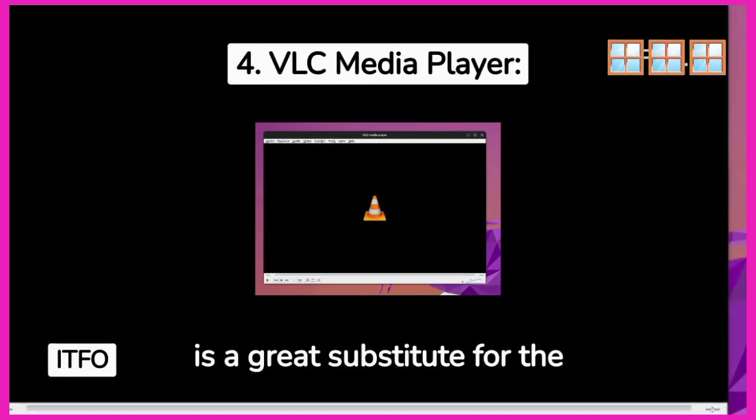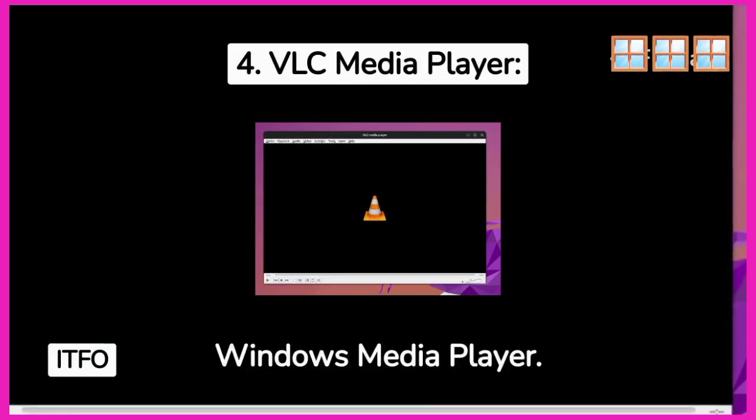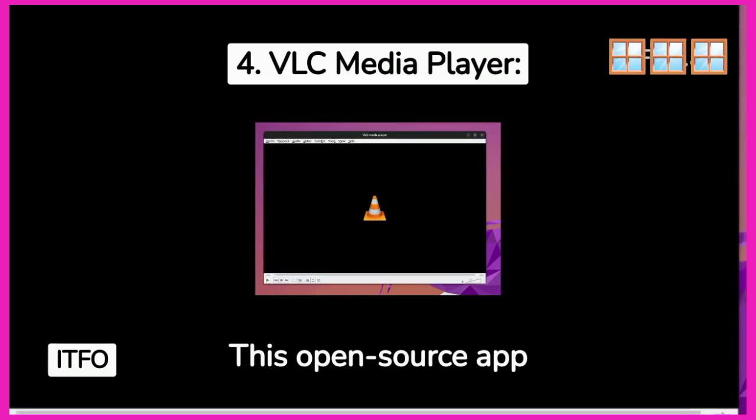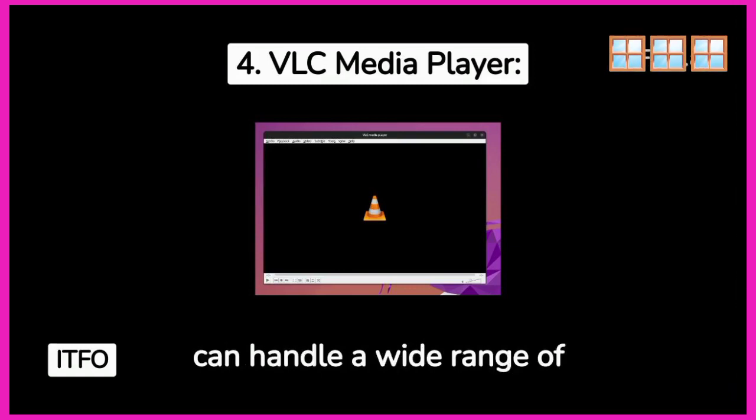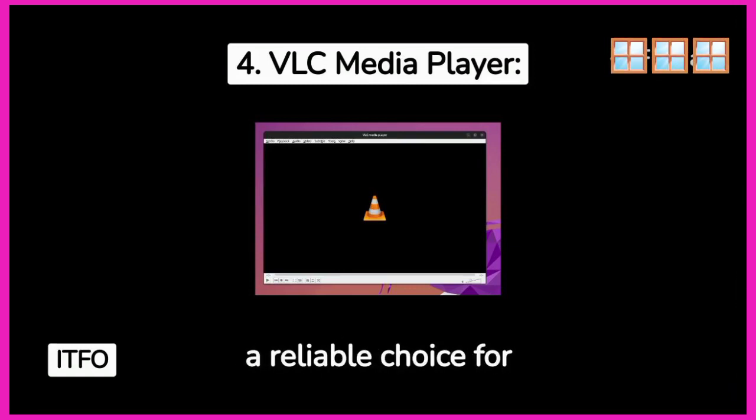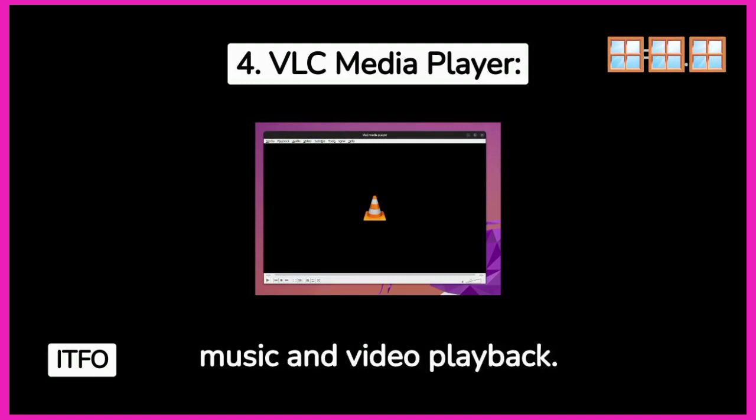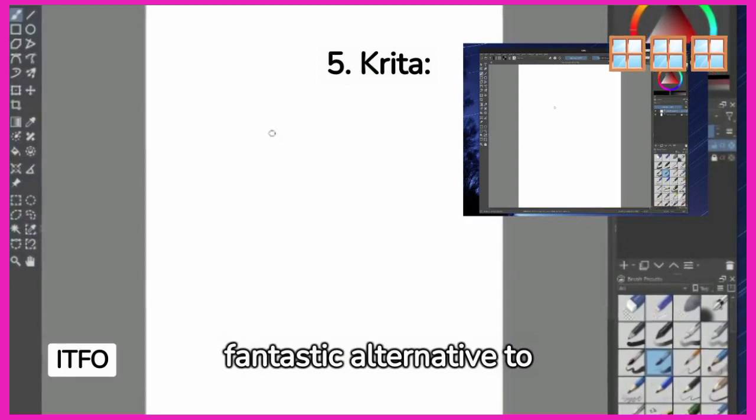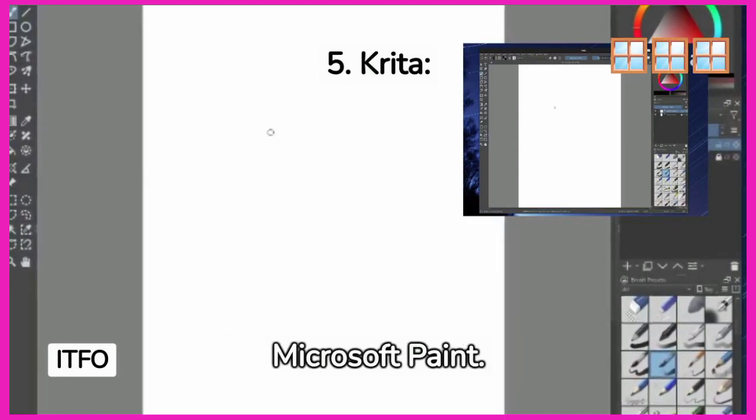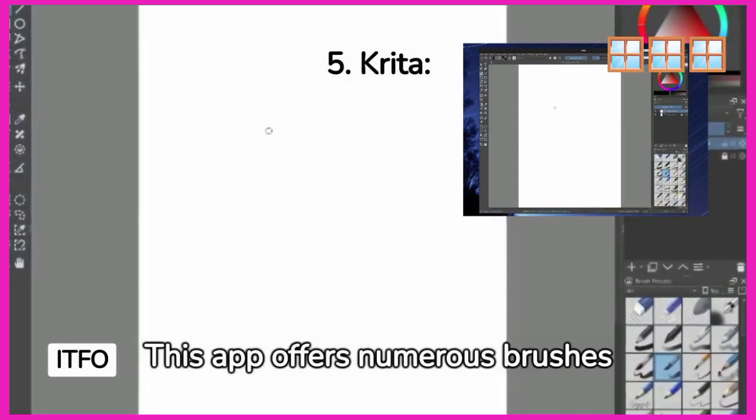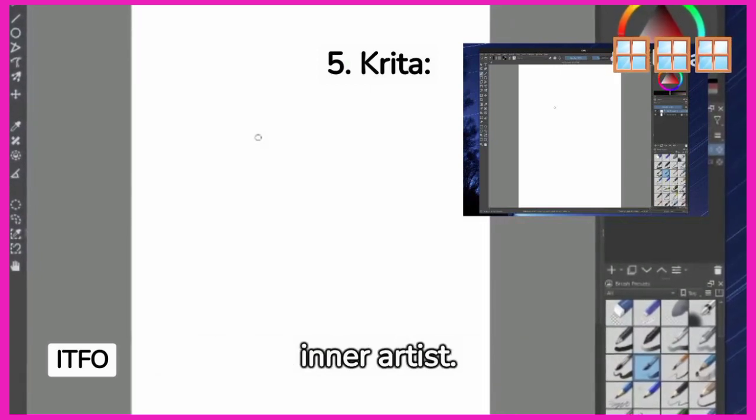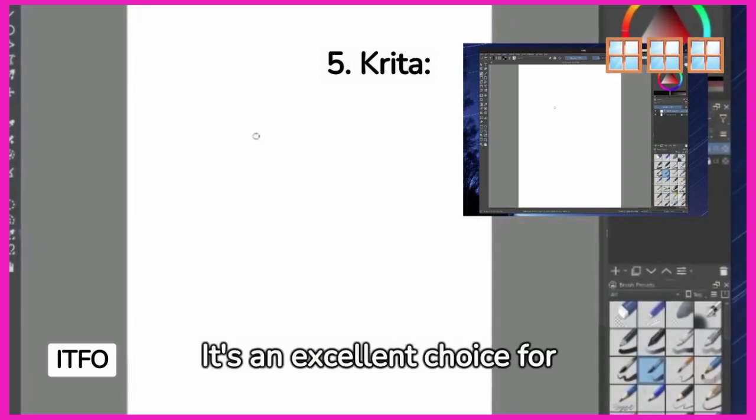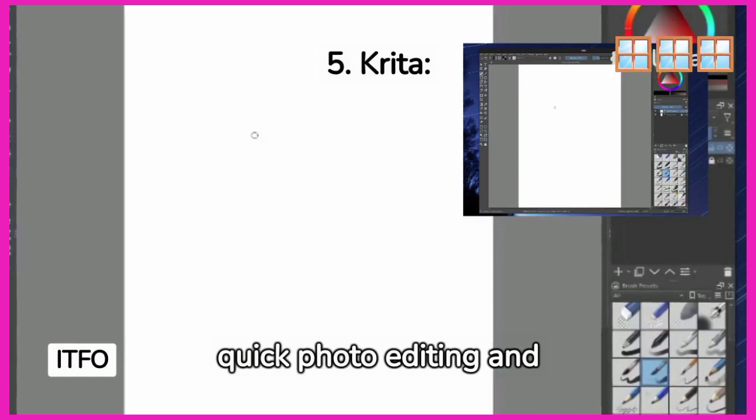VLC Media Player is a great substitute for the Windows Media Player. This open-source app can handle a wide range of audio and video formats and is a reliable choice for music and video playback. Krita serves as a fantastic alternative to Microsoft Paint. This app offers numerous brushes and tools to help bring out your inner artist. It's an excellent choice for quick photo editing and sketching.